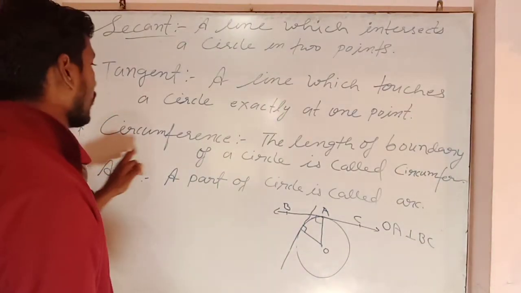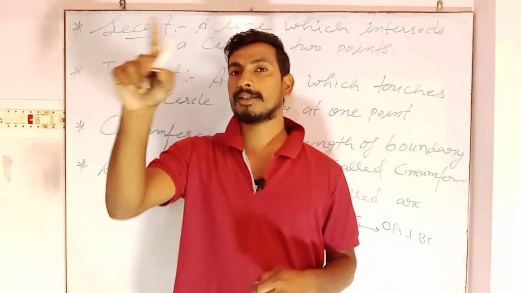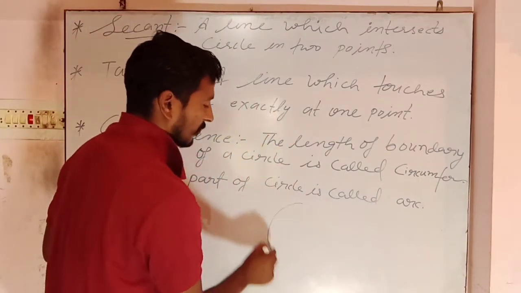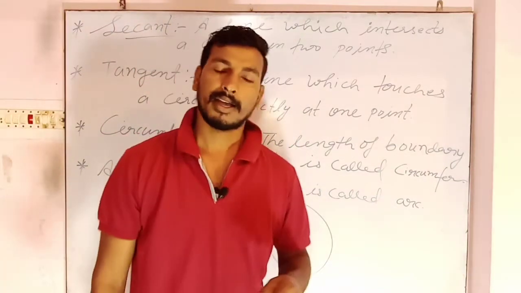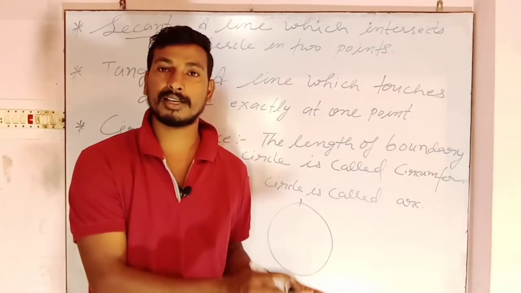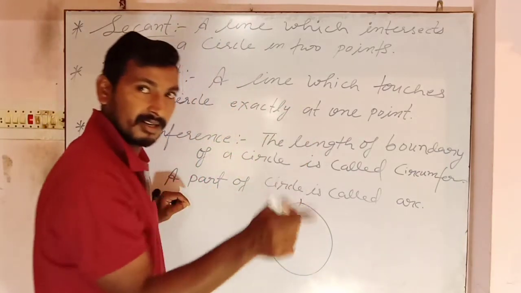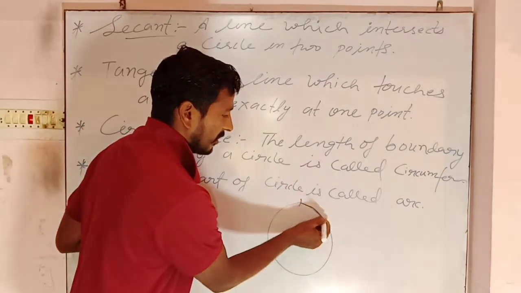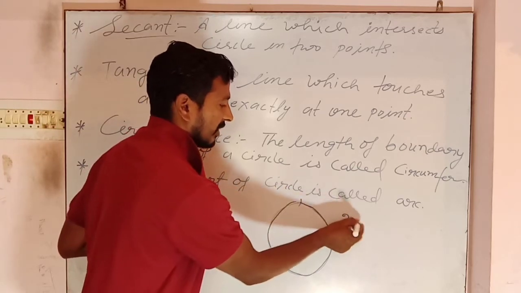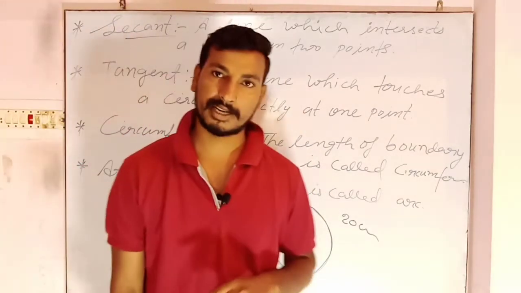Now the next term is circumference. Circumference is nothing but the length of the boundary. So again we are going to make a circle. This is a circle, and when you start measuring the boundary of a circle, you are measuring the circumference of a circle. If you place a tape which can be bent, like a cloth one, then you get some length like 20 centimeter, 30 centimeter. So the length of this boundary is called the circumference.